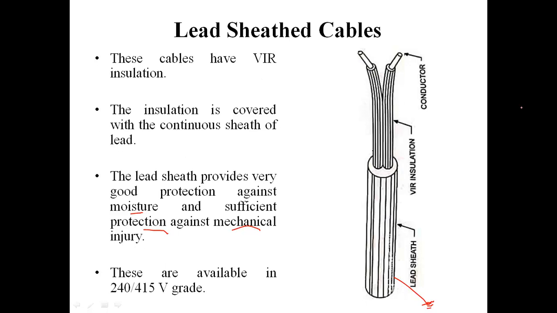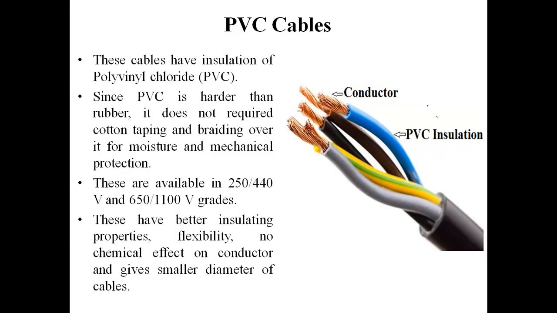After that, let's consider the next one, that is PVC cable. Everyone knows that the full form of PVC is polyvinyl chloride, and in this type of cable the construction is very easy. It is nothing but a layer of PVC over the conductors. Good. And again, over the insulating layers of the conductors there is another coating or layer of PVC over it.